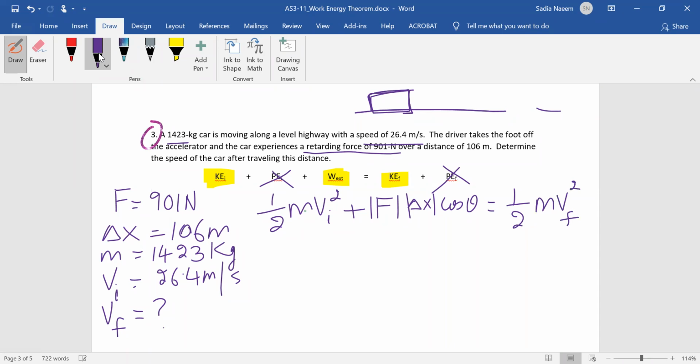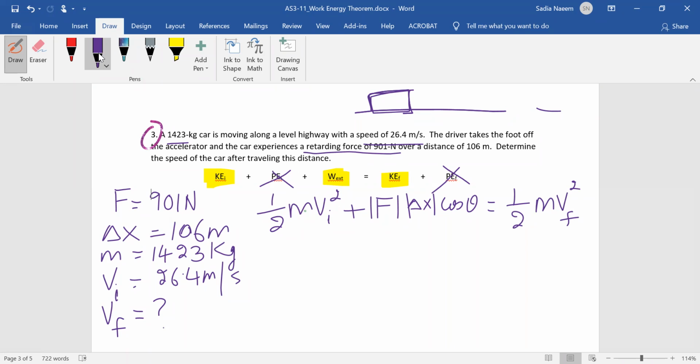See how it is important that you put vi and vf where needed. Otherwise, if you just have v on both sides, you're not going to know which velocity we're talking about. There are two different velocities. Or in this case, it's speed. Really, the direction doesn't matter for these formulas, only the speed matters. Now, in this problem, notice that you cannot cancel m. You know how we did that example yesterday where m canceled out? m will only drop out when there is no work done by an external force. But if there is work done by an external force, then you can't get rid of m, so you have to keep that.